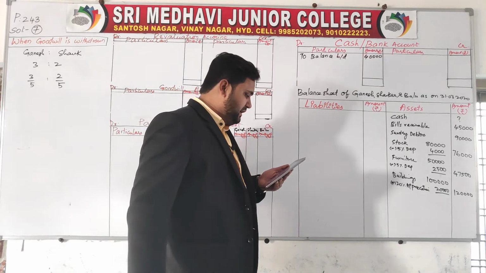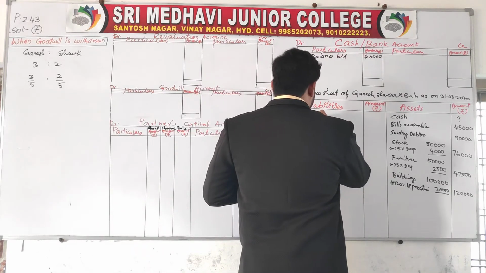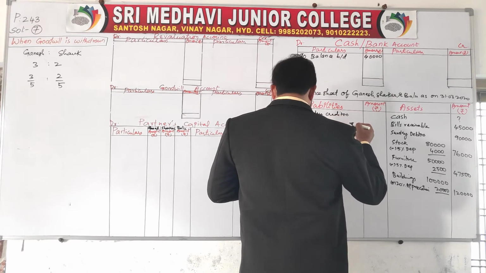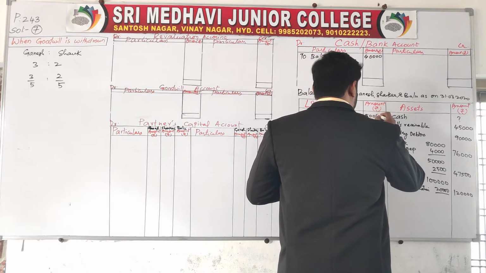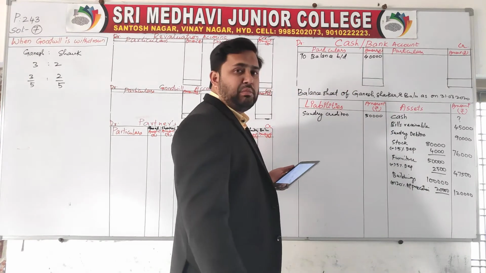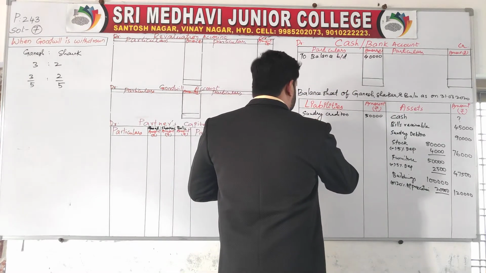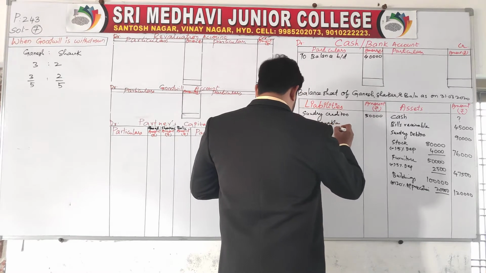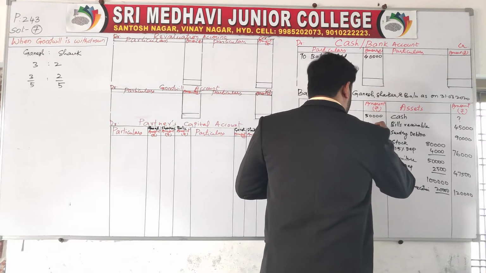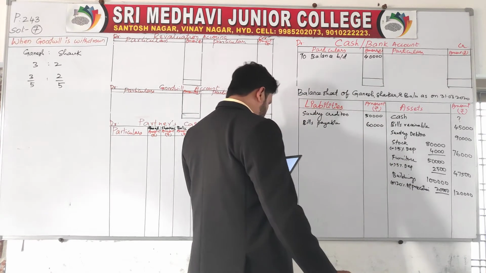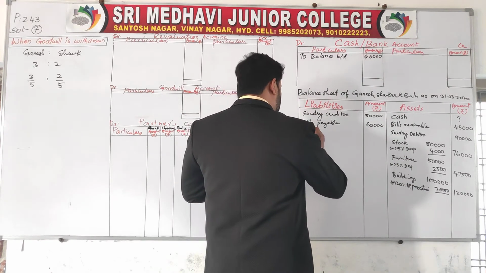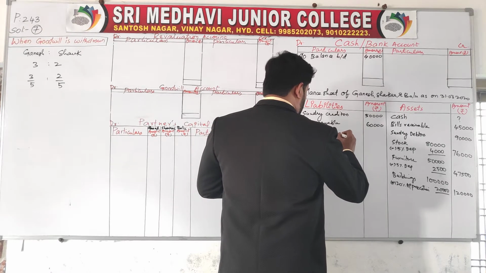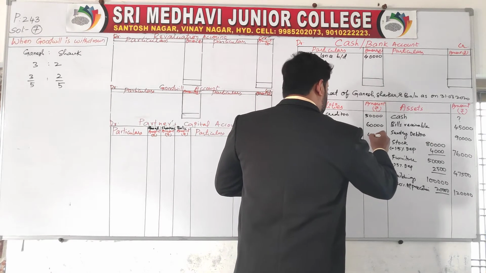Here all the assets are completed. Sundry creditors, given in the problem, 50,000. Bills payable 60,000. Bank loan 40,000.